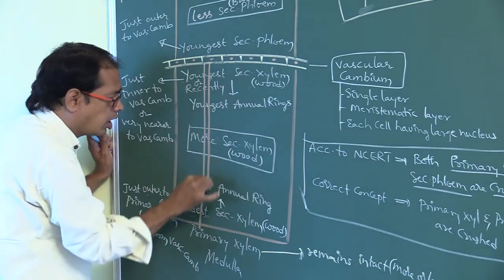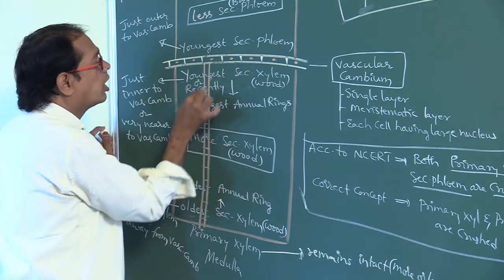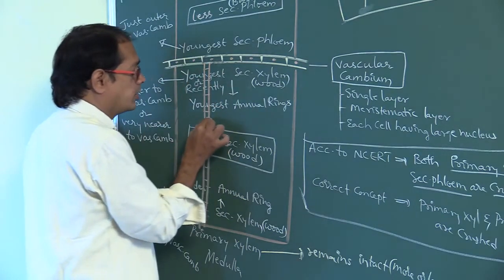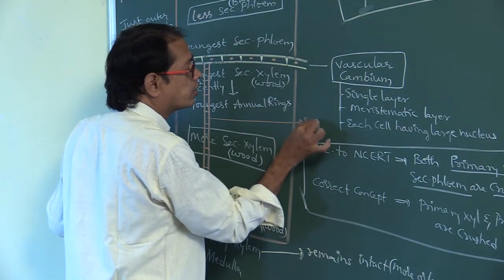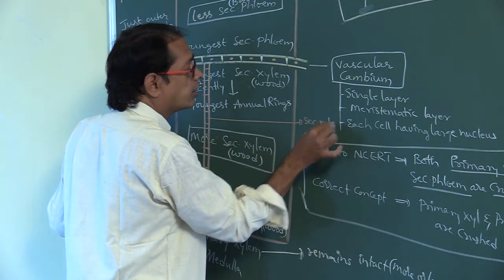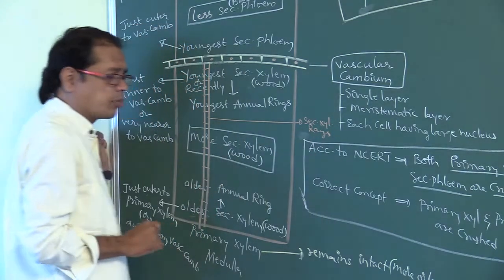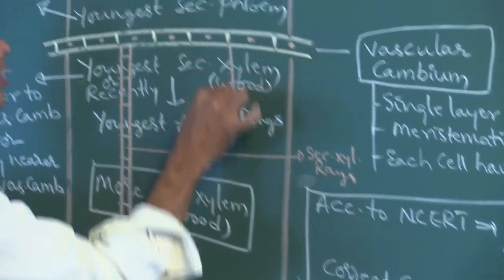This is the so-called wood ray, also called secondary xylem rays.